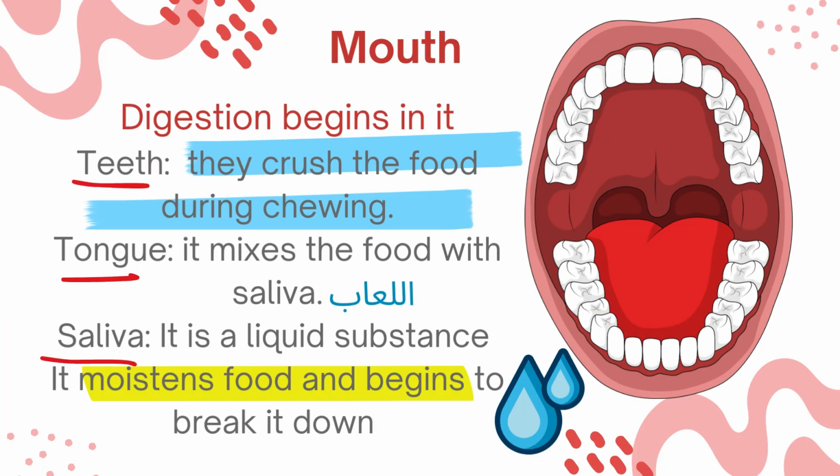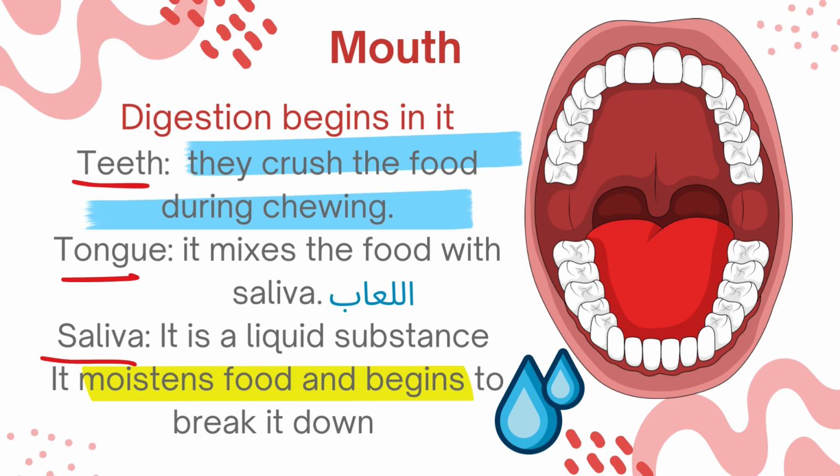Okay, so mouth, the digestion begins in the mouth, and we have 3 things in the mouth. We have teeth, that crush the food, cut the food, okay, into smaller pieces during chewing, okay, while we are chewing, so the teeth crush the food. And then we have the tongue, okay, it mixes the food with the saliva. And the 3rd thing, the saliva.